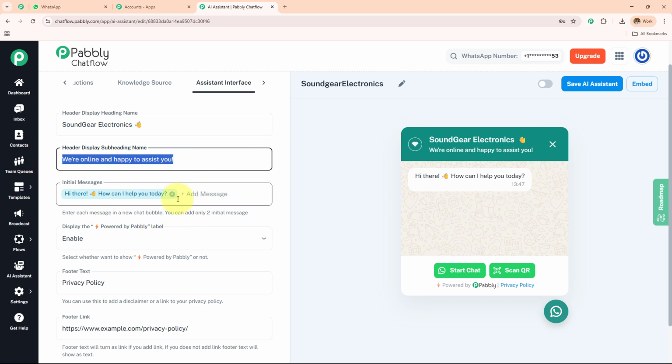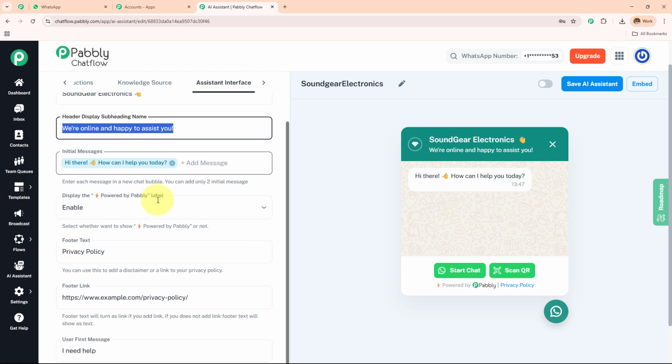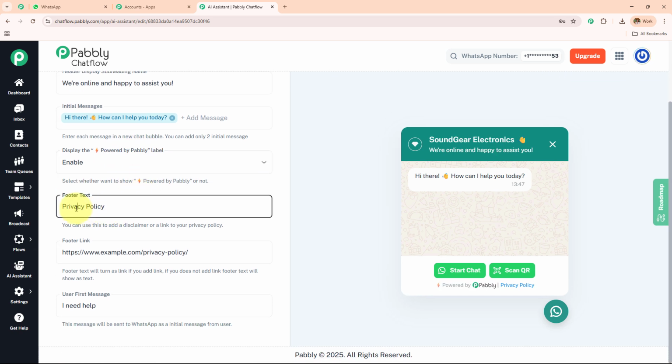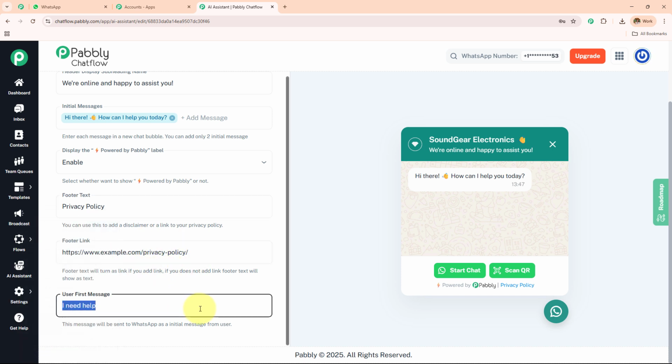Then I want to keep this initial message like this only. If you want to disable this, you will see the powered by Pabbly will be removed. I want to keep this enabled, so I've selected that. Then in the privacy policy, I have entered the footer text, and I have added the privacy policy link also. Then if someone enters this message, you can add the user first message also.